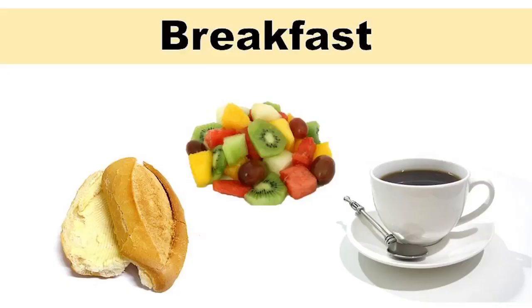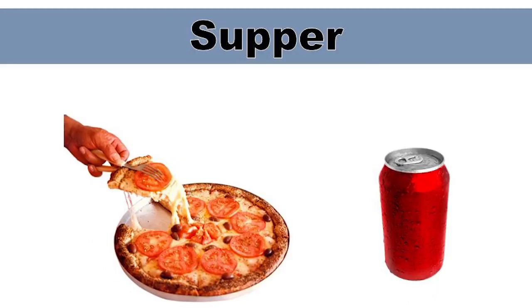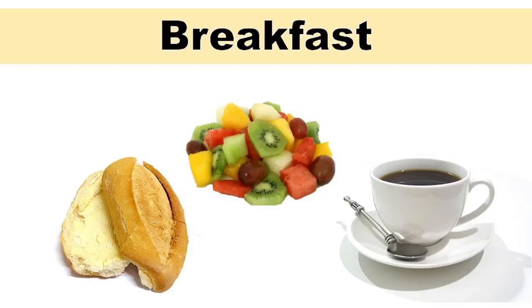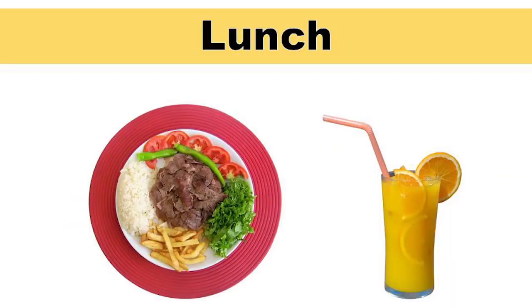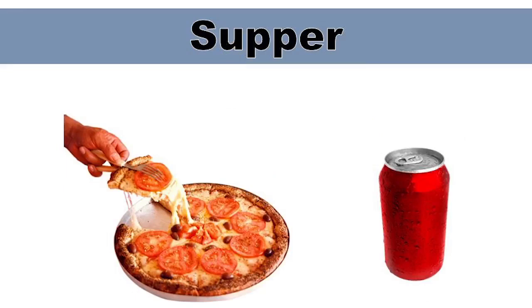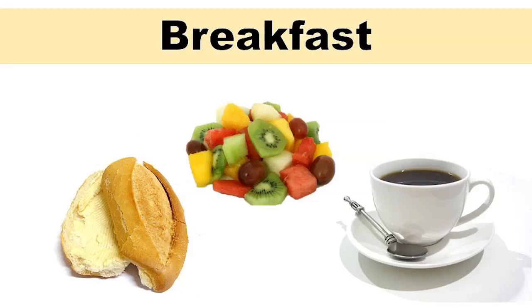Repeat. Breakfast. Lunch. Supper. Explanation. We eat breakfast in the morning. Between midday and 1 o'clock, we eat lunch. In the evening, we eat supper. Questions. When do we eat breakfast? We eat breakfast in the morning.